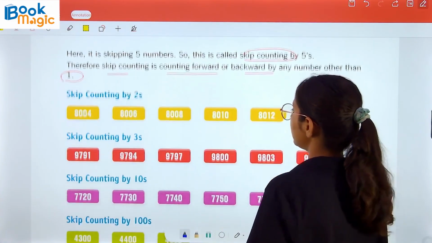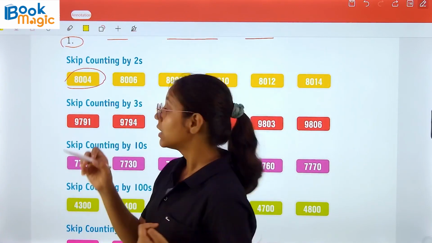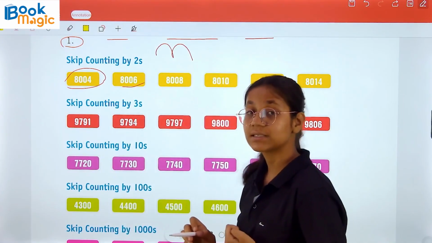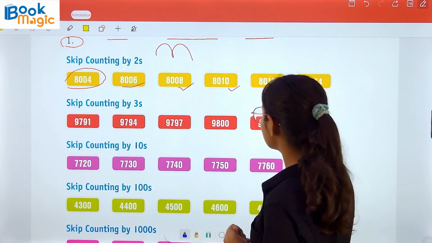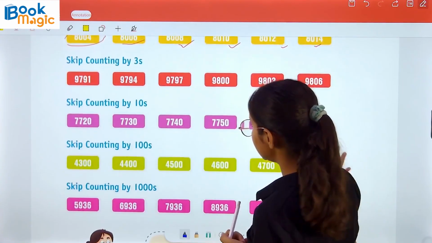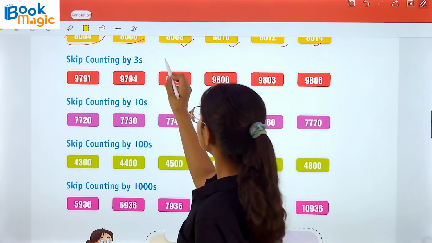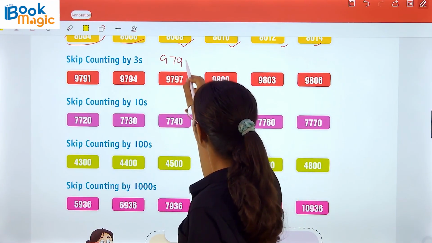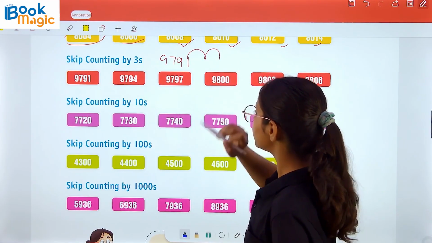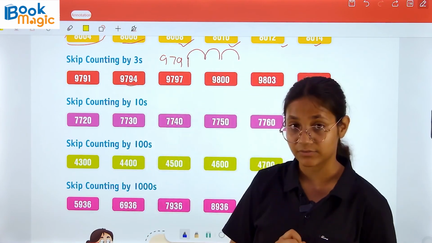Now, skip counting by 2s. Here, 8004, then we are skipping 2, 8004, then 8005, then 8006. So we are getting 8006. Similarly, 8008, then 8010, 8012 and 8014. Now, skip counting by 3. 9791. Now we are skipping it. 9791, 92 and 93, and 94. Then we will get 9794.